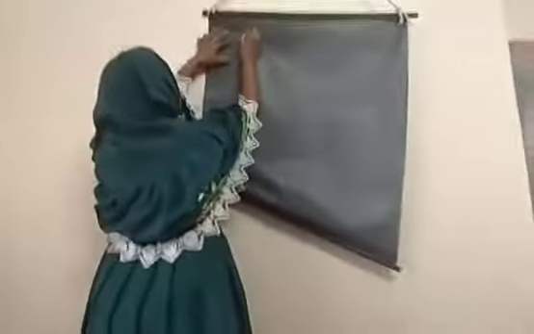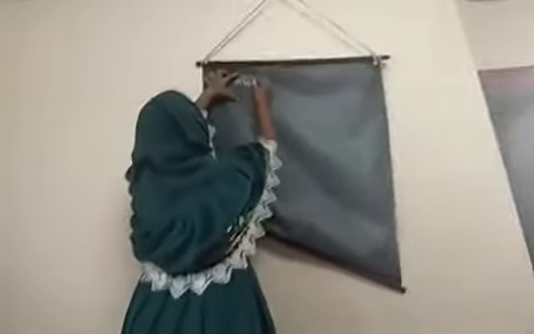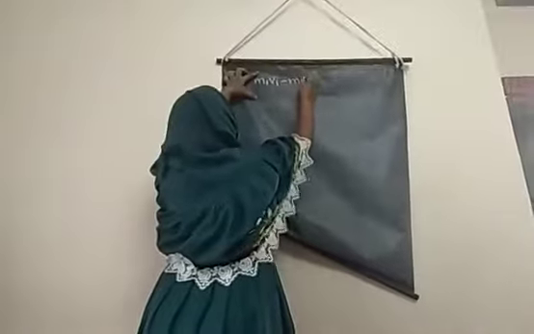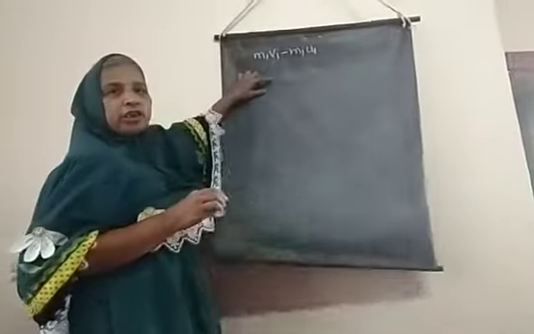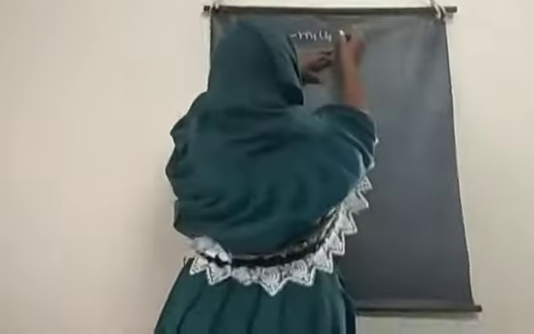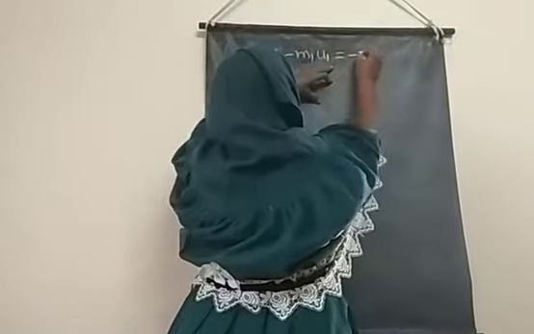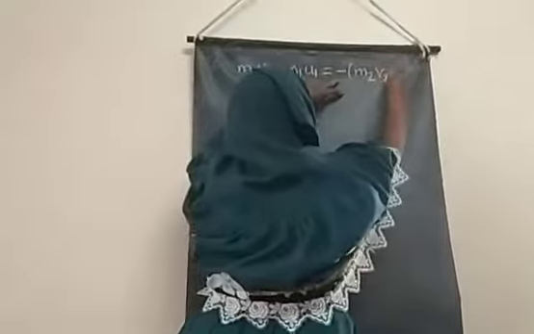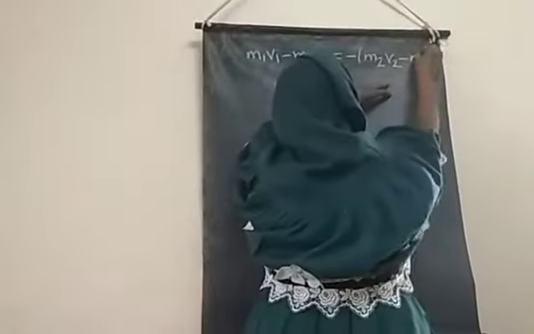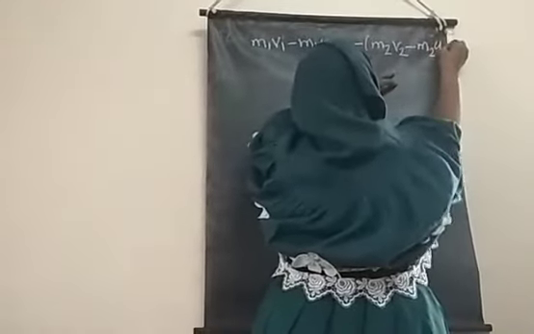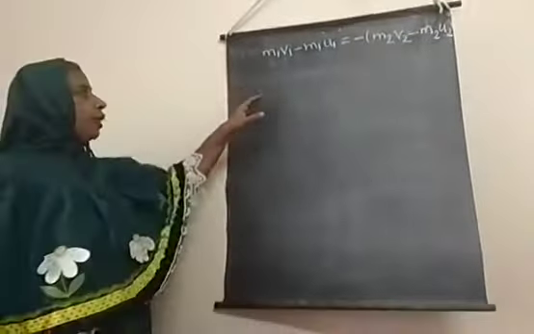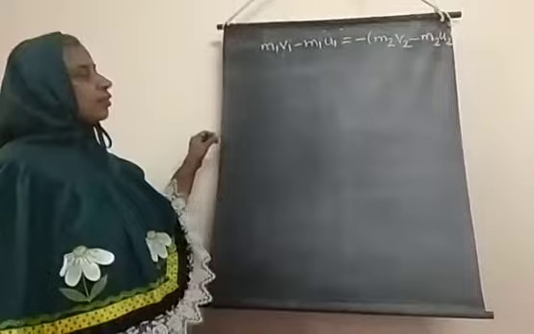Therefore m1 v1 minus m1 u1, the change in momentum, is equal to minus, in brackets, m2 v2 minus m2 u2. According to the law, the opposite forces are equal.